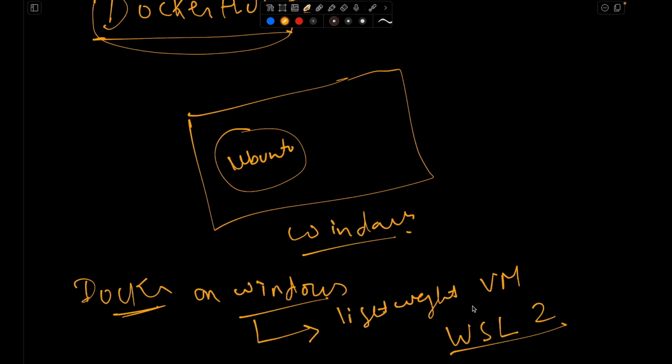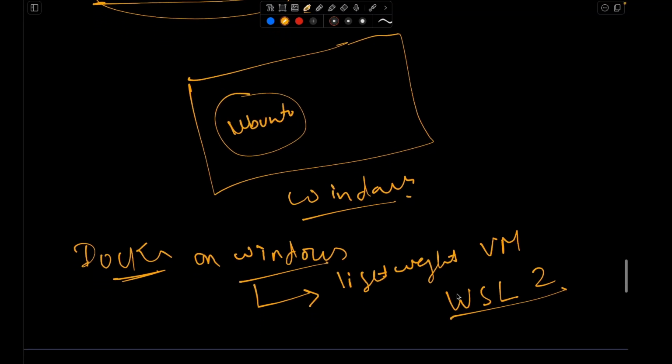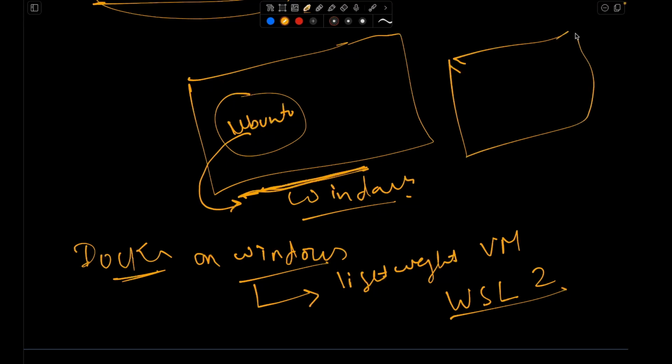And what does this do? This WSL2 provides you a common kernel, so this Ubuntu will use the same kernel. But what happens in a traditional virtual machine? Suppose this is your Windows machine, and you are creating an Ubuntu virtual machine.